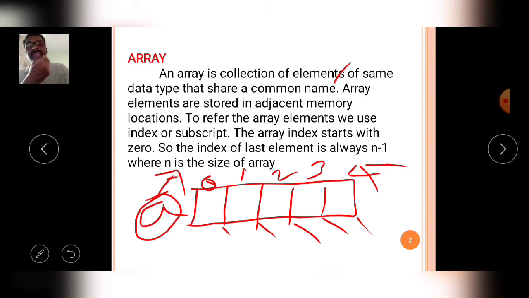Okay, so then it contains the values. For example, a of 0 contains 11, then this is 22, this is 33, this is 44, and the last one is 55. So for example, if you think like this, the a of 0